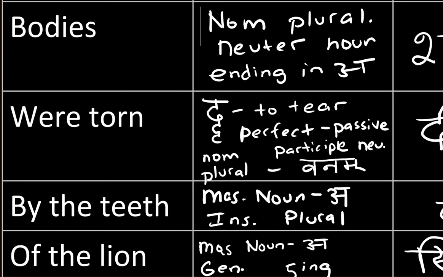This is perfect passive because the phrase is were torn: were indicates the passive, torn is past tense, indicating the perfect passive participle, neuter gender because bodies is neuter. Since it is neuter, this participle needs to be declined like vanam, and it also has to be nominative plural because bodies was nominative plural.